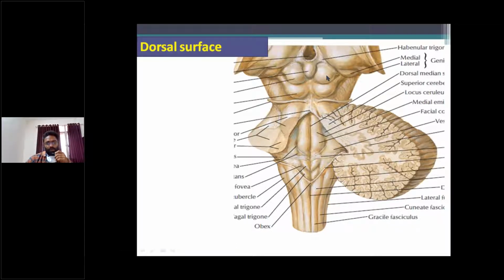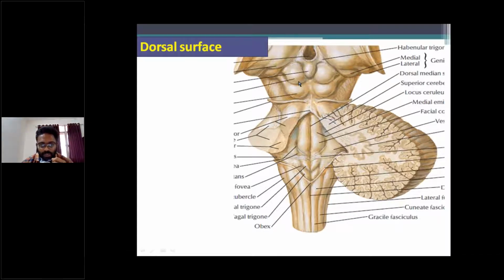Together they are called the corpora quadrigemina.